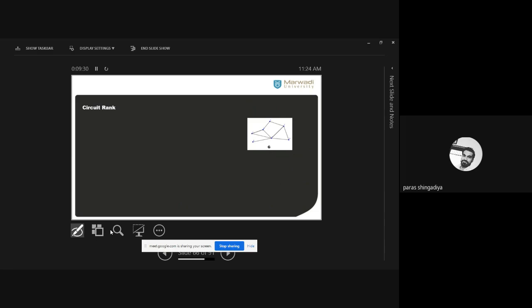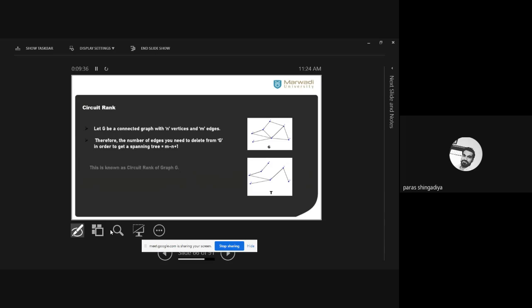Yes, so that formula is known as the circuit rank of the graph. Okay, and it is simple to check the answer also. The formula is: let G be the connected graph with n vertices and m edges.